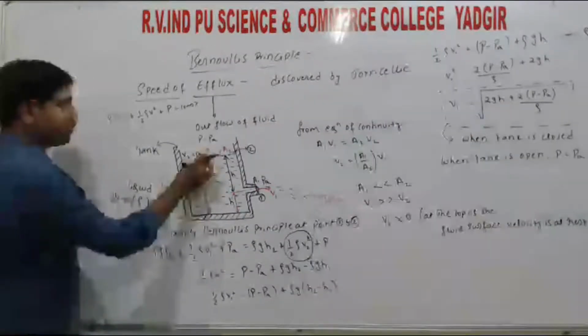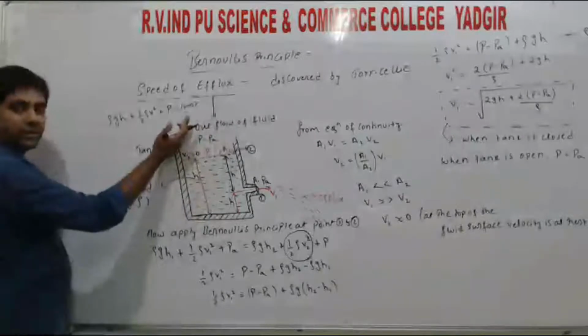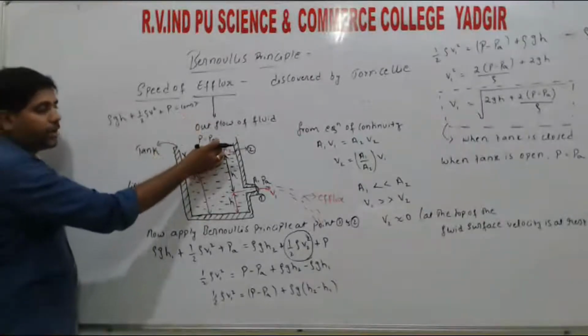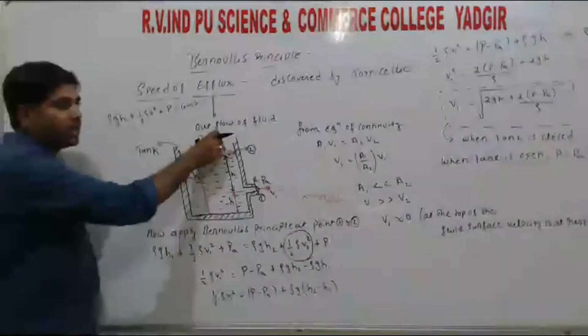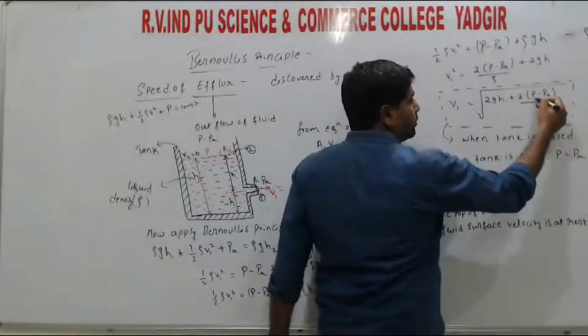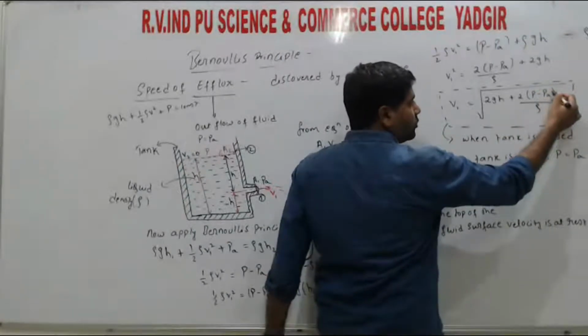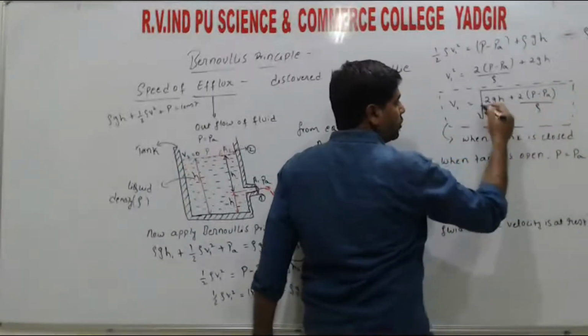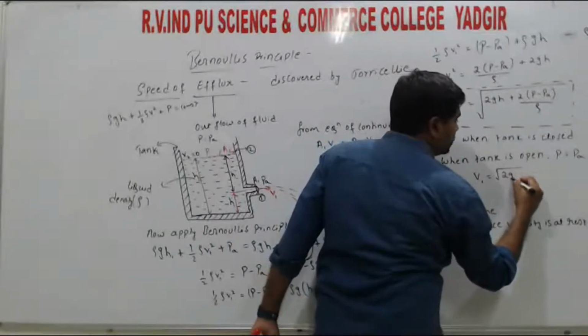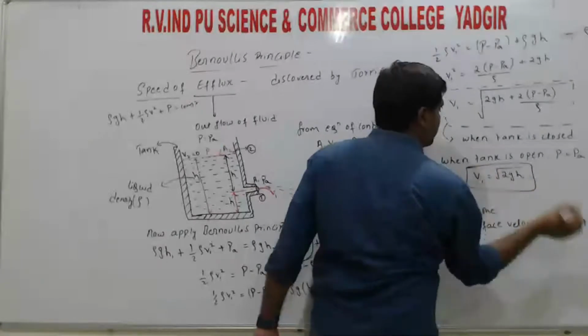The tank pressure is P. When we open the top of the tank, the pressure P becomes Pa, right? So substituting here, P minus Pa, that is Pa minus Pa, this term becomes 0. So 0 divided by anything is 0. So we only get V1 is equal to the square root of 2gh, right?